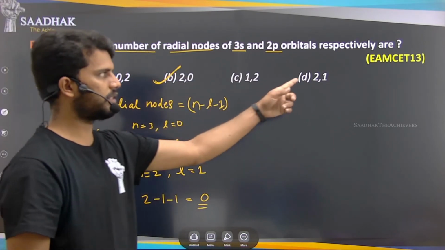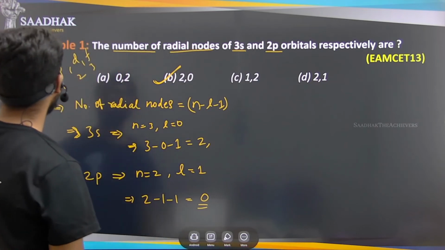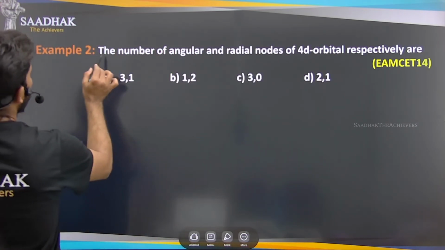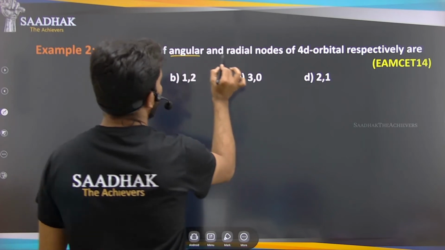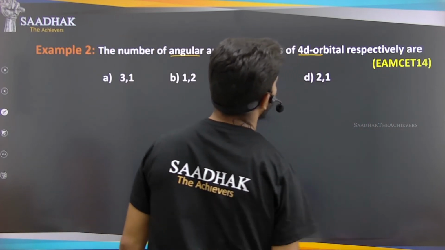So this question was asked in the EAMCET 2013 paper. Next example. The number of angular and radial nodes of the 4d orbital respectively are.